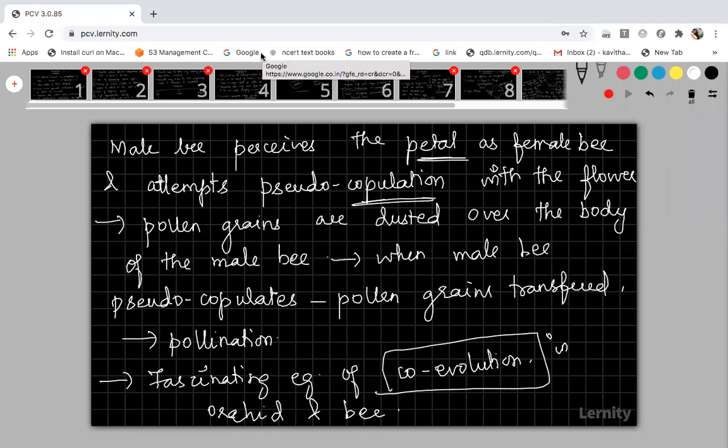Why does the bee have a use with the orchid plant? It is the pollen and the nectar that they are taking. It will be food for them, no? It is taking food, so it will also get benefited. Under mutualism, co-evolution is a special concept, because in all cases mutualism will not come under examples for co-evolution. This is an example for co-evolution.